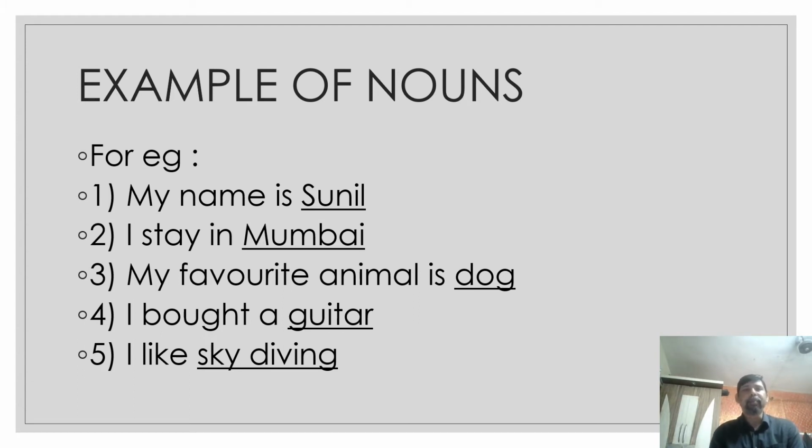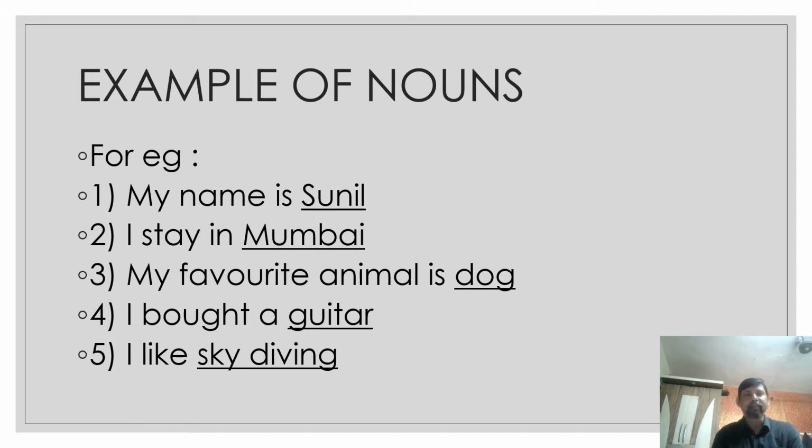I stay in Mumbai. Mumbai is a noun. Why is Mumbai a noun? Because it is the name of a place. My favorite animal is dog. Dog is a noun. Why is dog a noun? Because it is the name of an animal. I bought a guitar. Guitar is a noun. Why is it a noun? Because it is the example of a thing.